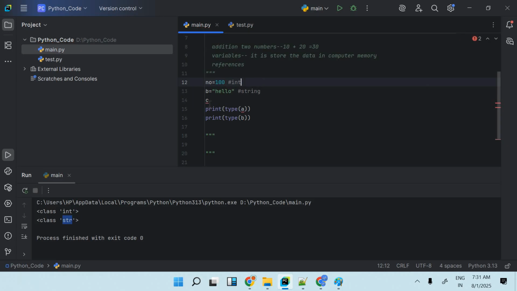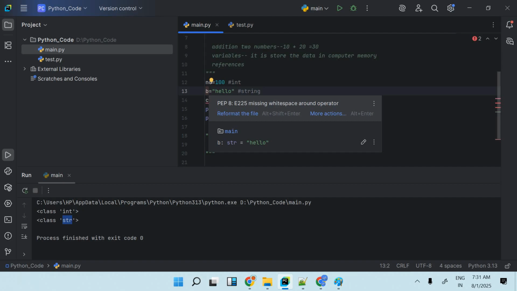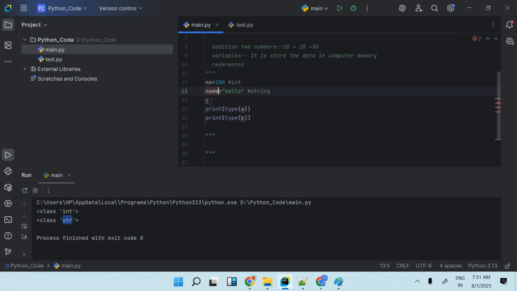So you do not go with the sequence of this. Whatever I'm putting, you can put any name, right? So here I can put number. Here I can put, suppose, name. It is a name only, right? Here I can put, suppose, some kind of a digit, right? So I can put here digit equal to 100.0.